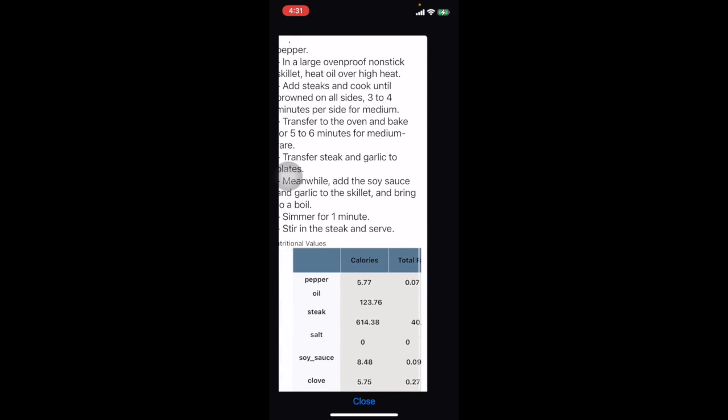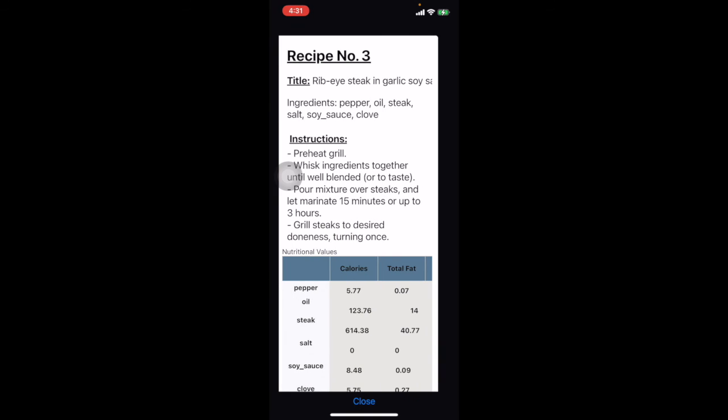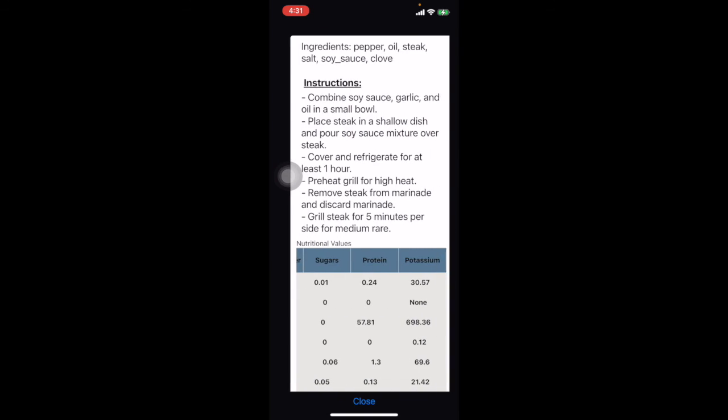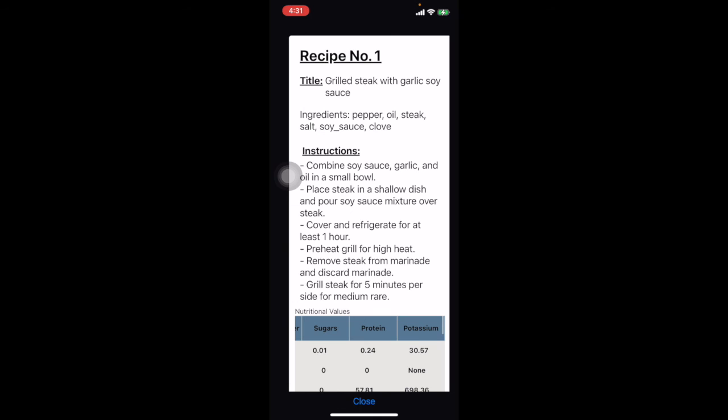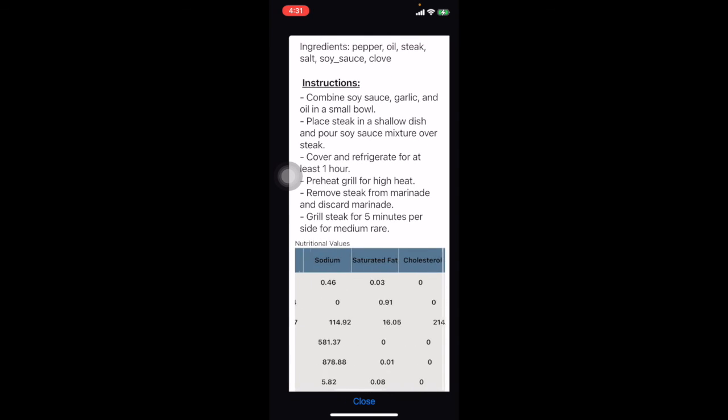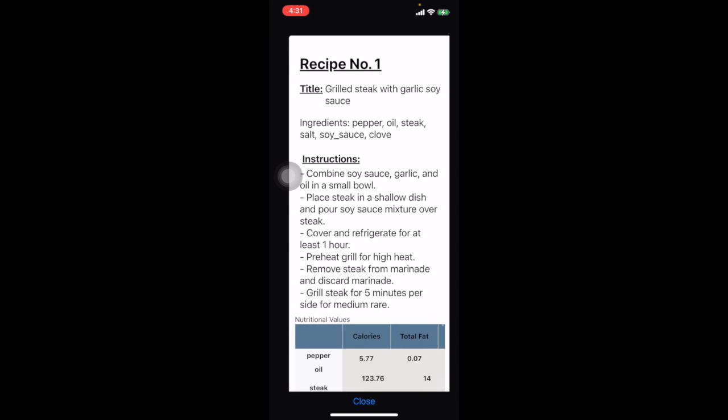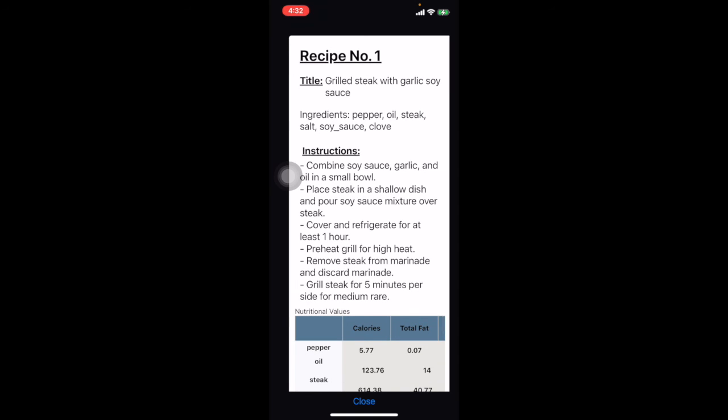So we have achieved the problem statement that we first laid out, and we believe that this application will help users to make informed decisions about their eating habits using the nutritional values, and also be able to enjoy the joy and love of cooking using the instructions that we get from here. So this was our major project.